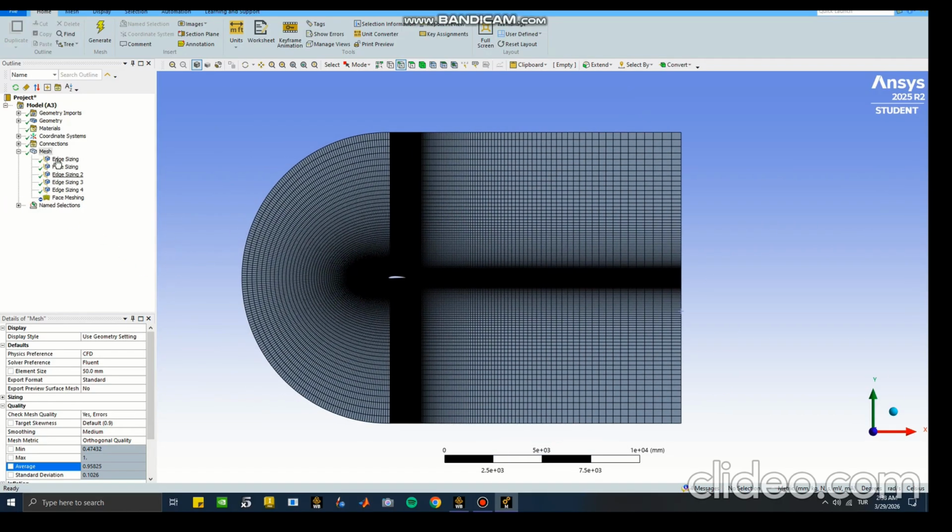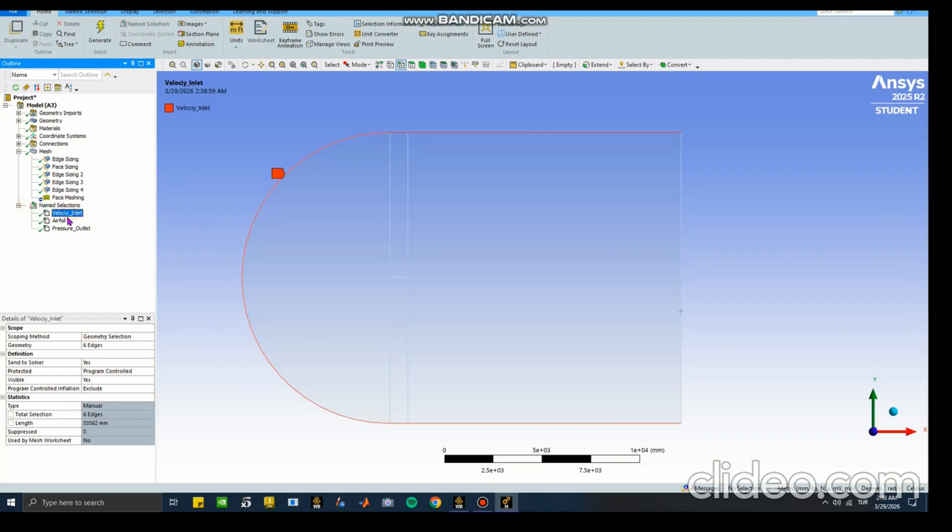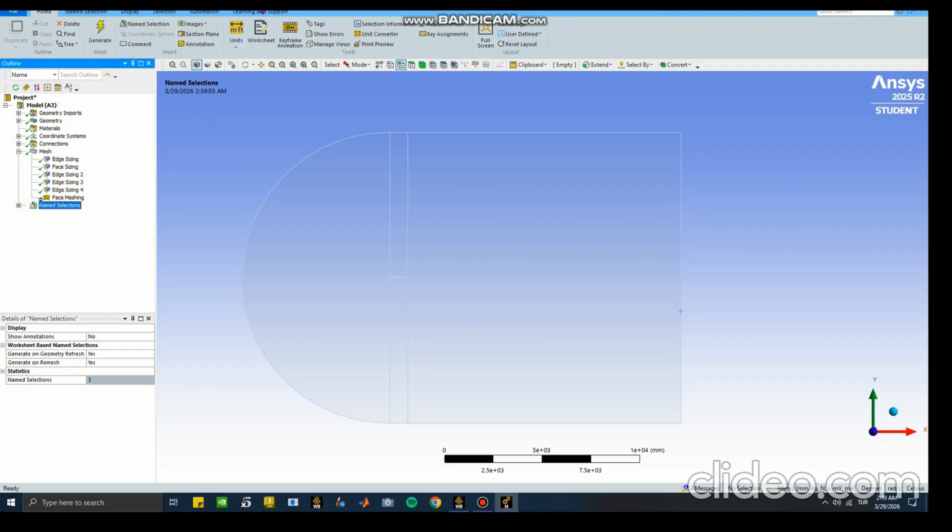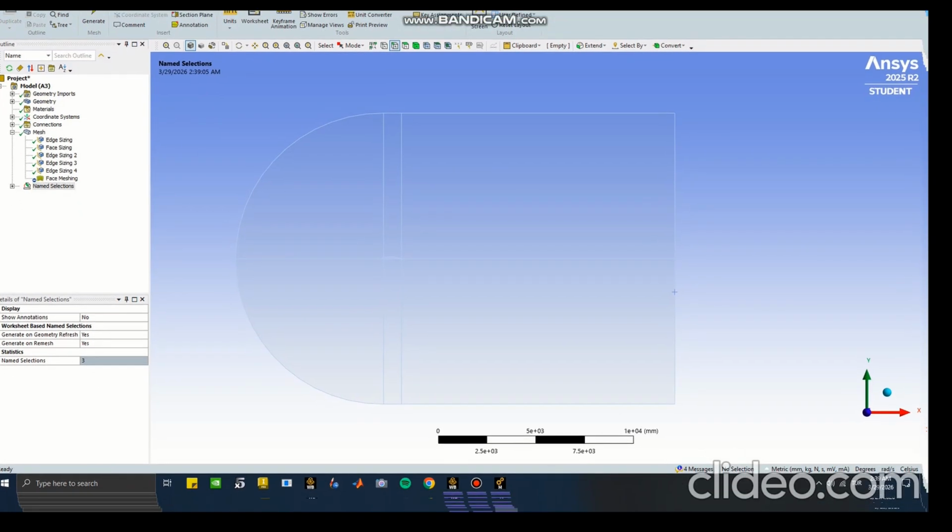Everything is fine, my mesh is perfect, my name selections are perfectly fine. Here, I have defined them. Now I can move on to the setup. Let's save on the very top left corner of my meshing. I cannot show it because of Bandicam, I don't know why. And you can close the meshing after you click save.